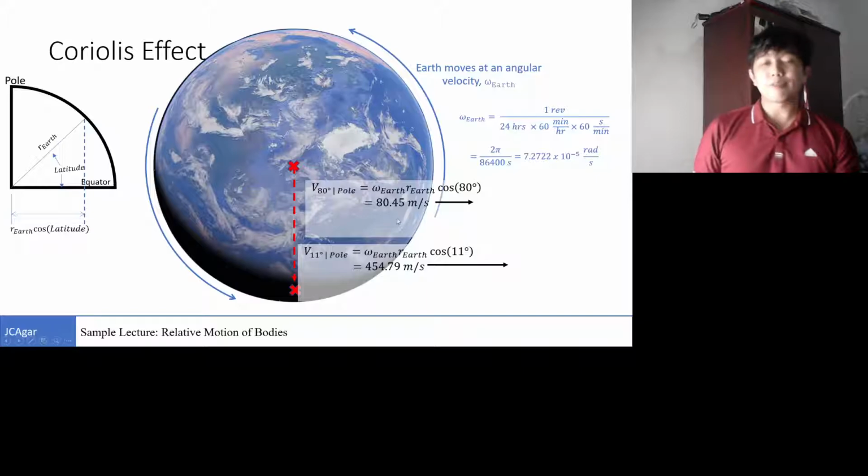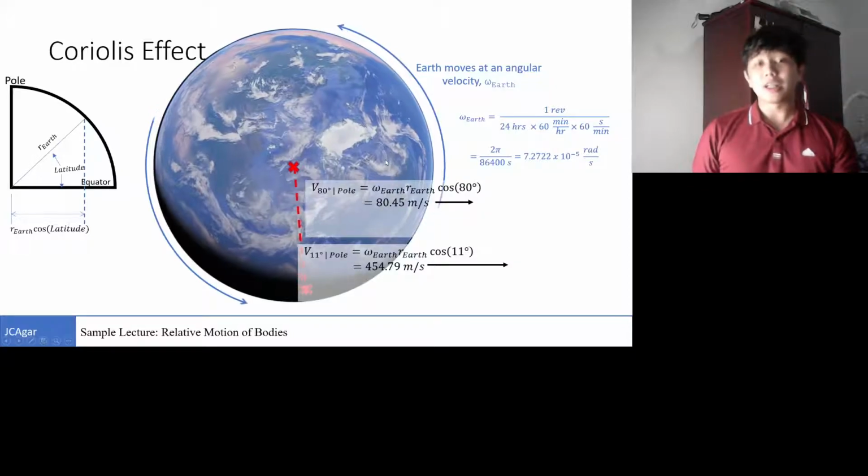However, if we were to compare that with the linear velocity at 11 degrees north, which is farther away from the pole, you can see there's huge differences. So the frame of reference near the equator is moving faster than the frame of reference closer to the pole. So what are those implications?